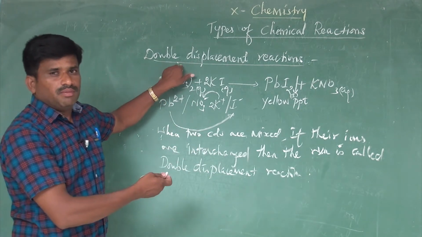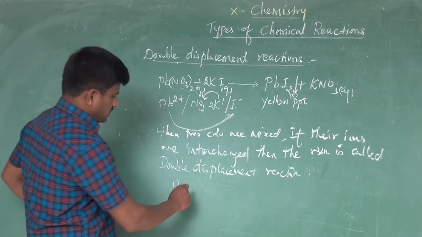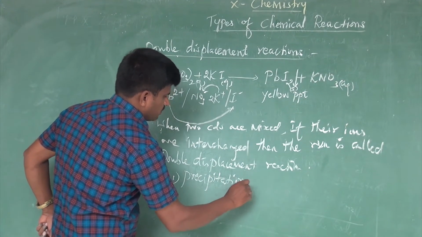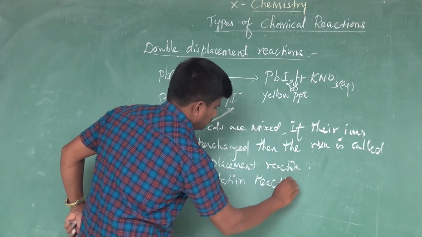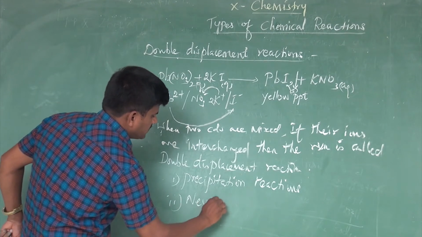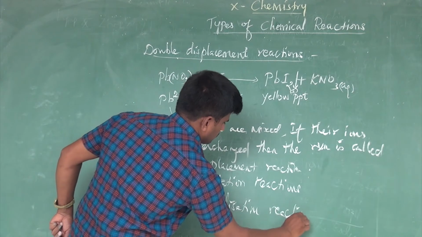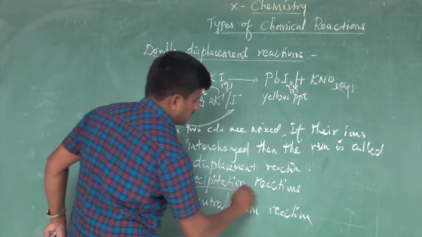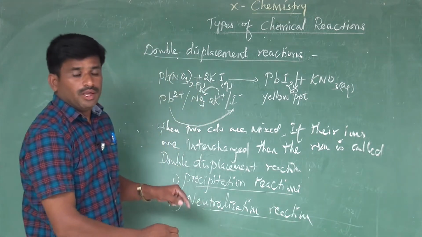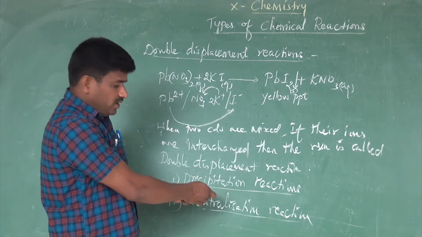Let's go to the types of double displacement reactions. The first type is precipitation reaction. The second type is neutralization reaction. This precipitation reaction is new for you. Neutralization reactions, you have learned in your lower classes. First we go one by one in detail.